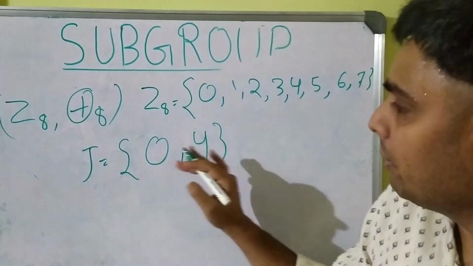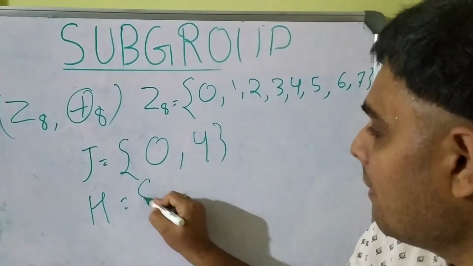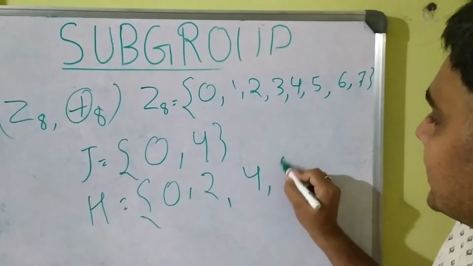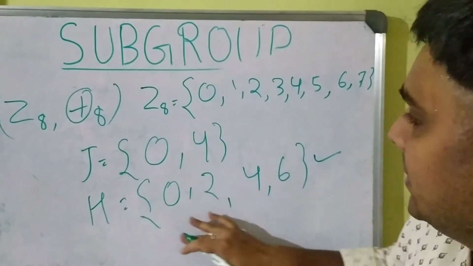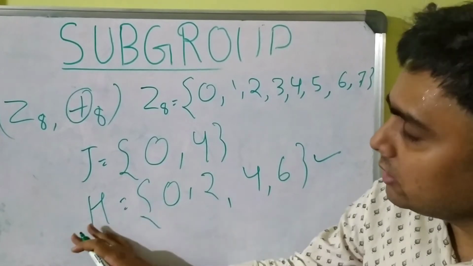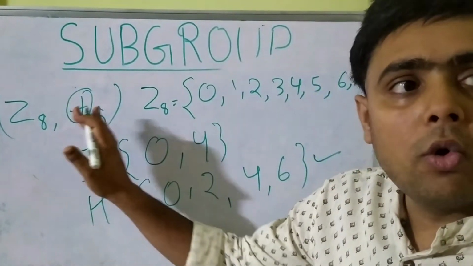It forms a subgroup. It forms a group. And there is another subgroup of the even numbers. So 2, 4 and 6 forms a group. We'll take this one and see. This is a subset. So H, we took 0, 2, 4 and 6. It is a subgroup, it is a subset. So we'll see whether it forms a group with respect to congruence modulo 8.